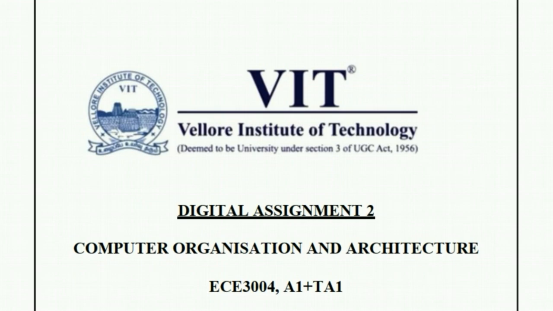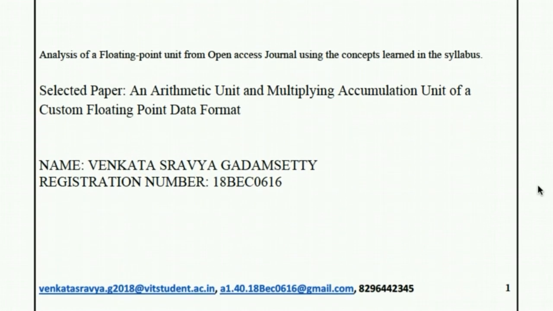I am in A1 plus TA1 slot of Computer Organization and Architecture. Today I am going to explain the digital assignment 2 that I have created for COA. The topic was to analyze a floating point unit from an open access journal using the concepts learned in the syllabus. So for this I have chosen the paper, an arithmetic unit and multiplying accumulation unit of a custom floating point data format. First, let us take a look at how this paper is related to the COA syllabus.